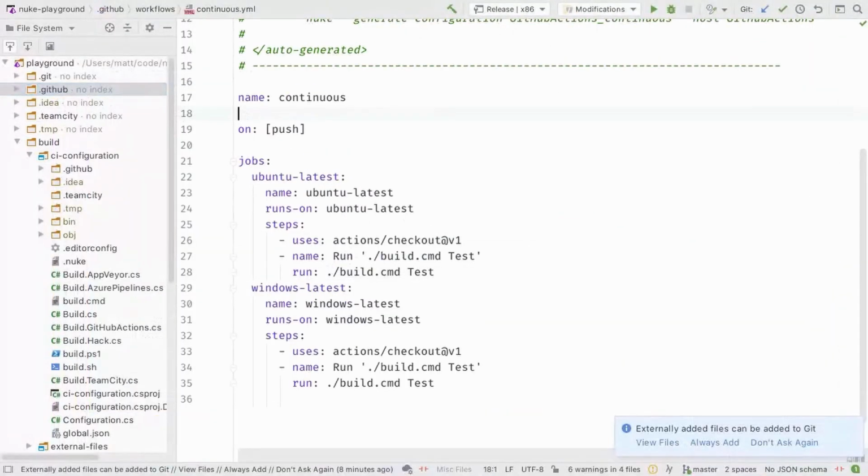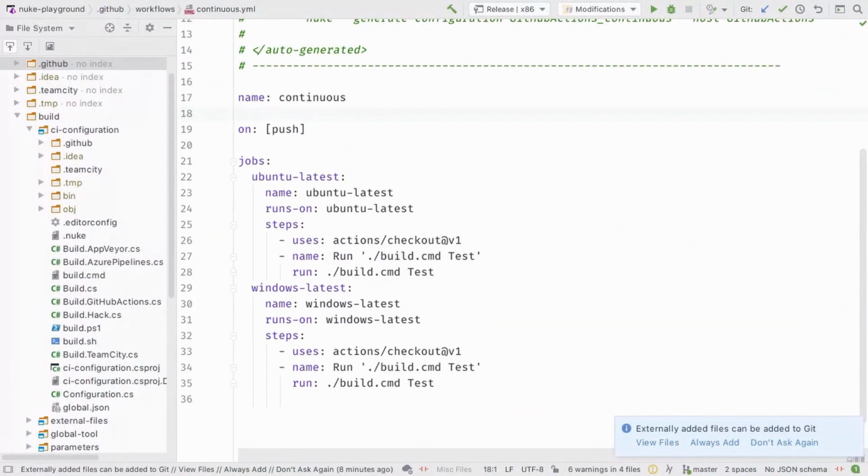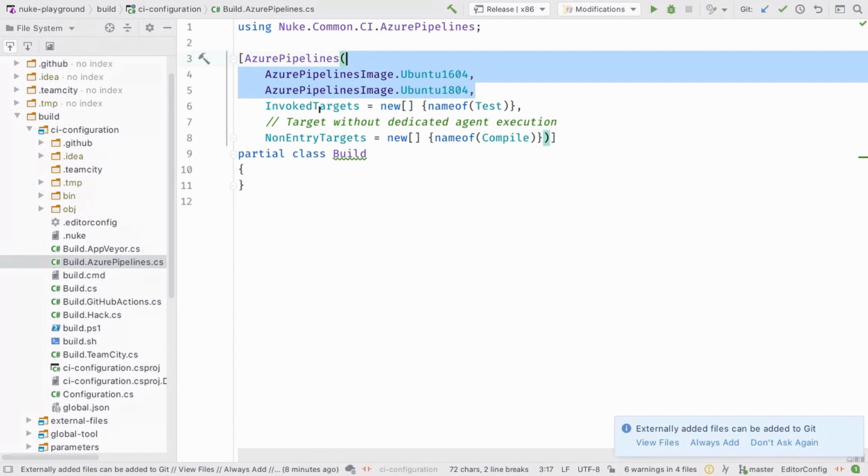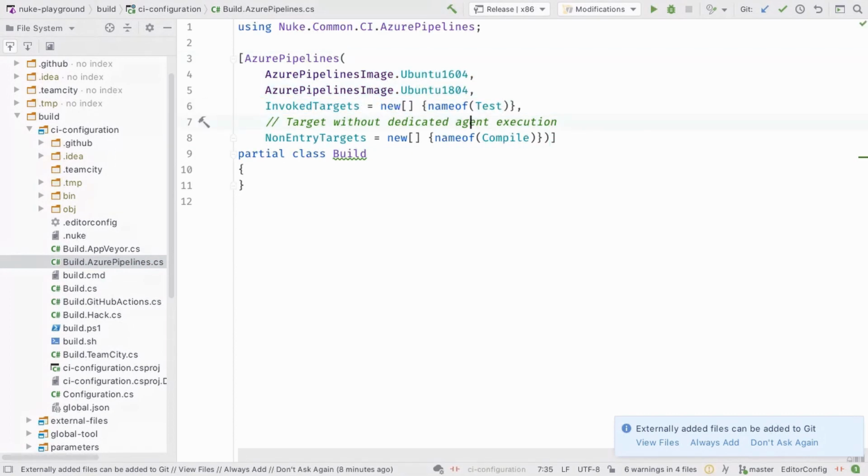Let's get back to the playground again. And we will first look at Azure Pipelines. So in this case, again, the images, invoke targets, and we have only defined, this is only for demo purpose.